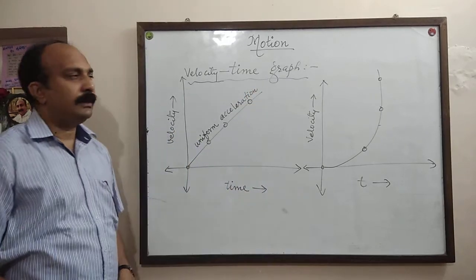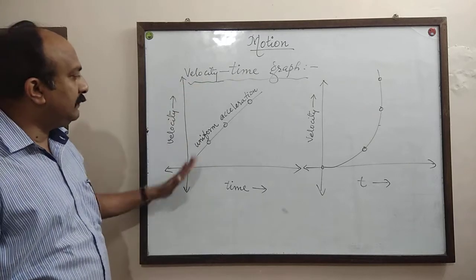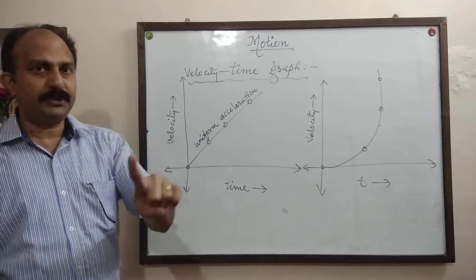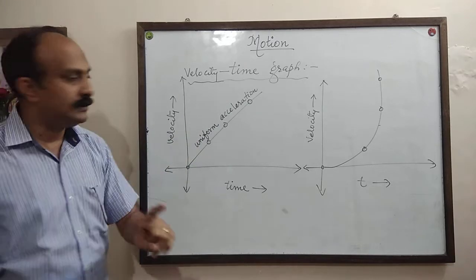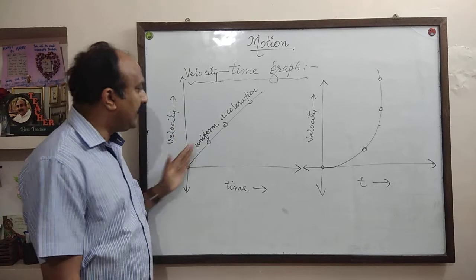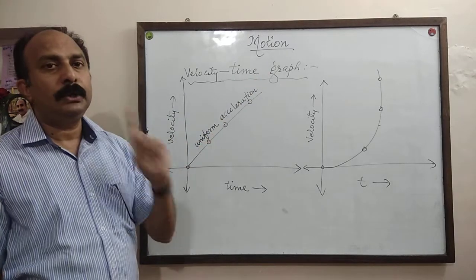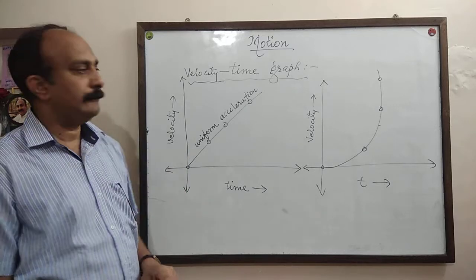In the previous one we have seen, if the distance time graph had this shape, it represents uniform motion. Don't get confused. If velocity time graph is a straight line growing upward, it represents uniform acceleration.